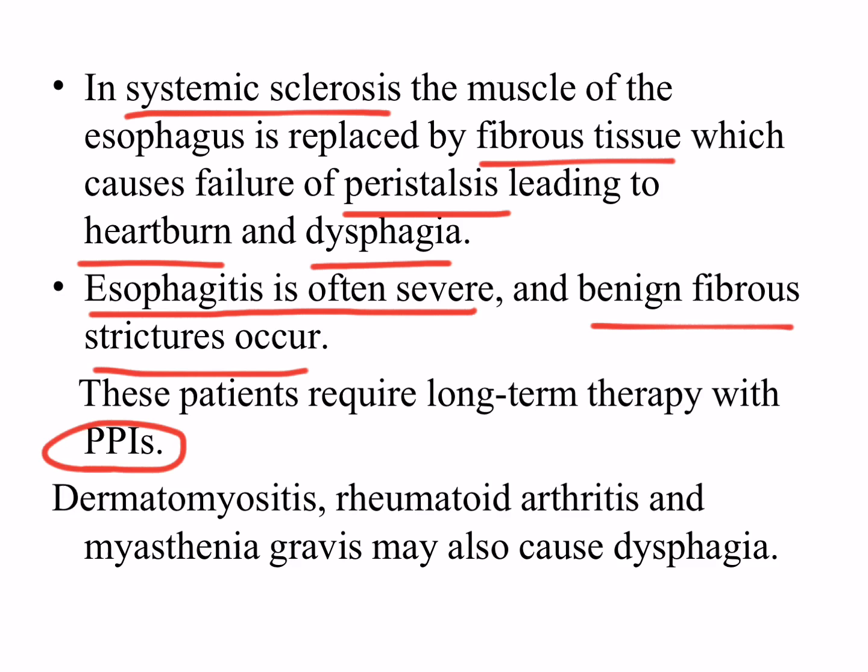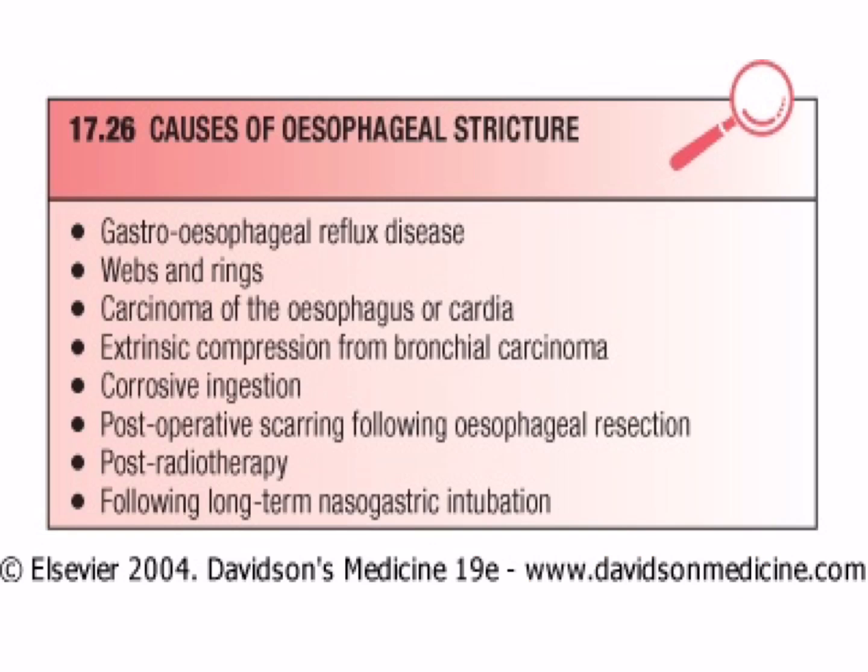Dermatomyositis, rheumatoid arthritis, and myasthenia gravis may cause dysphagia. These are some examples that may cause dysphagia in addition to other subjects that we studied. This is a table to demonstrate the causes of esophageal stricture.